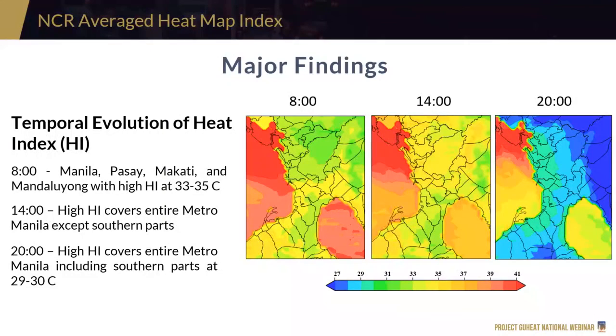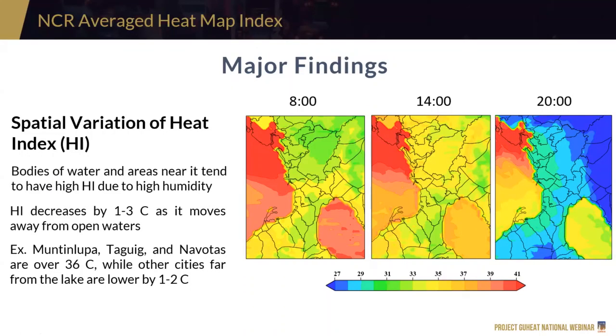So what this actually tells us is that at 8 a.m., 8 pa lang ng umaga, mataas na kagad yung heat index natin sa area ng Manila, Pasay, Makati, and Mandaluyong or the central parts. And then by 2 p.m., nag-evolve yung ating high heat index and it covers almost the entire Metro Manila. And then at nighttime, this is of interest kasi at nighttime, meron pa rin tayong mataas na heat index. Now, this is very important, especially for those people na walang air conditioning systems because it has an effect sa health nila, especially for the vulnerable, children or the elderly.